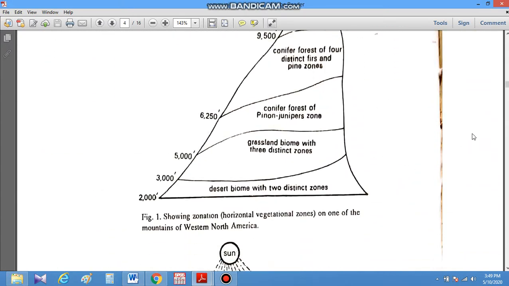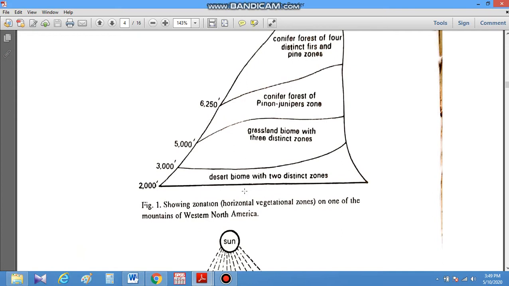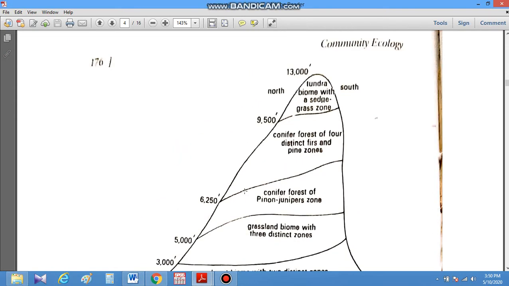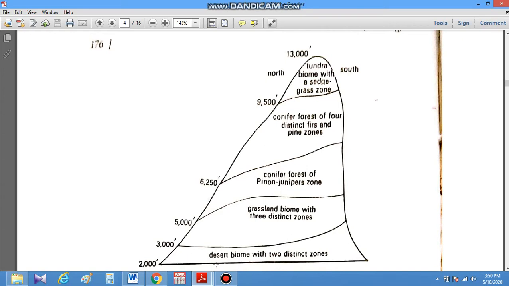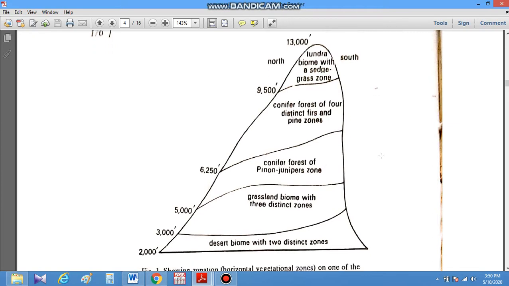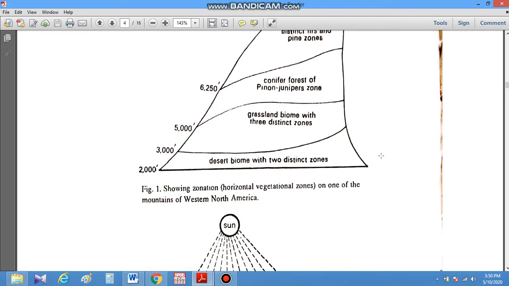In this diagram, this is a mountain of western North America where horizontal zonation is shown. Here we can see that at the base there is desert biome, then grassland biome, then conifer forest, and then conifer forest of four distinct fir and pine zones, and then tundra biome. This is a horizontal zonation within a single mountain.